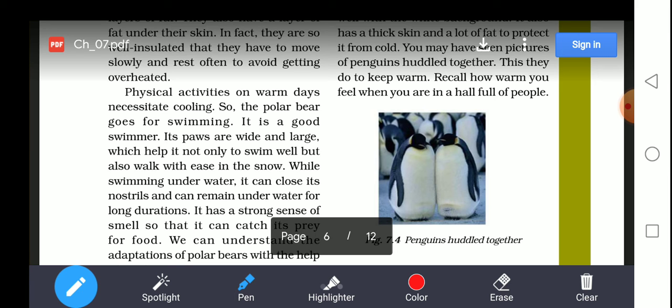It can close its nostrils and remain underwater for a long duration. It has a strong sense of smell, so that it can easily find its prey for food.